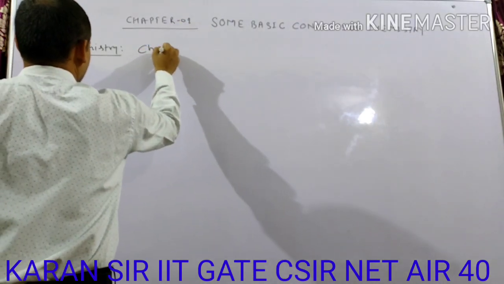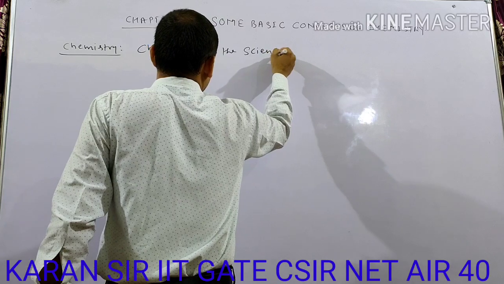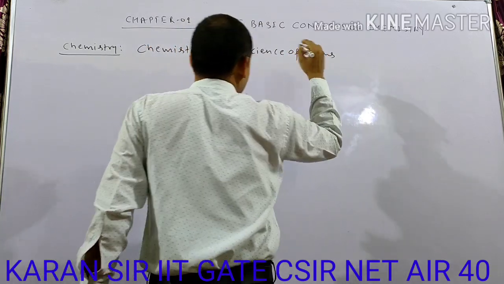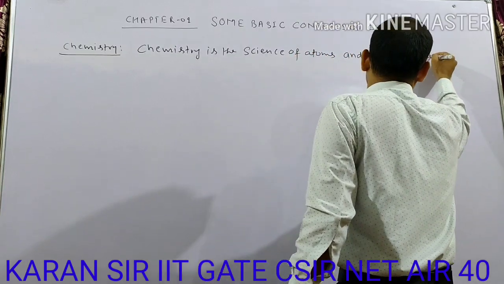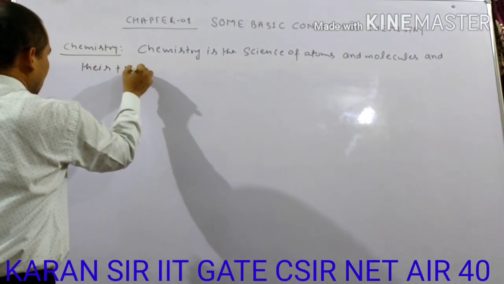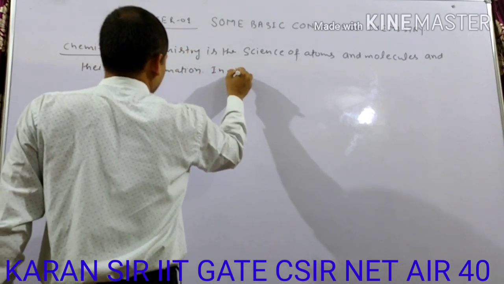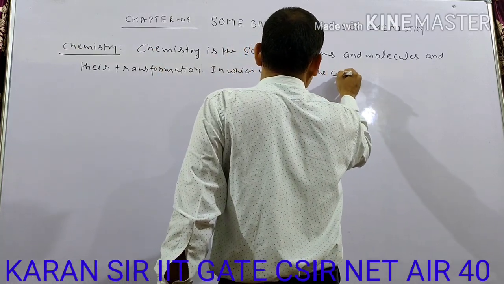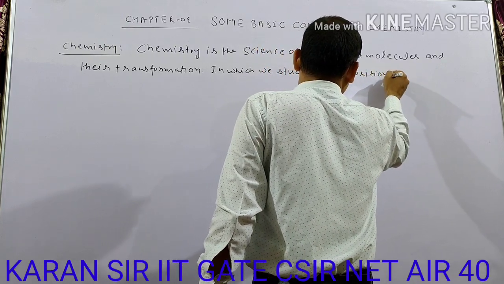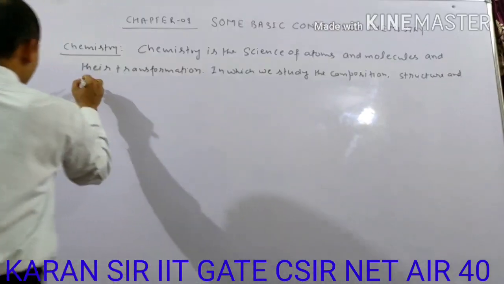What is chemistry? Chemistry is the science of atoms and molecules and their transformation in which we study the composition, structure and properties of matter.